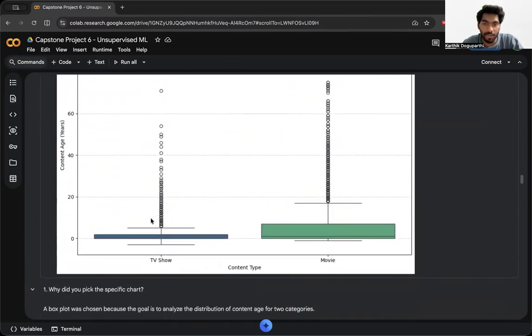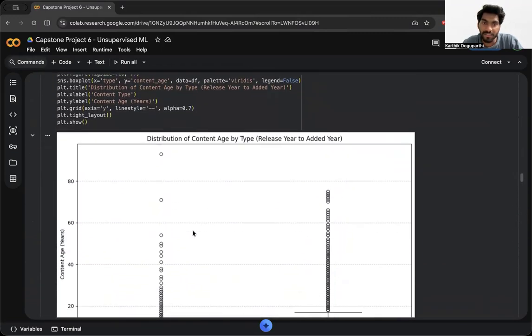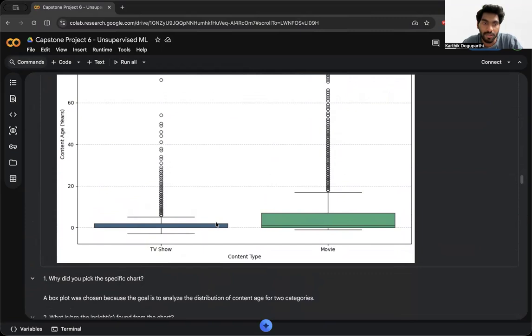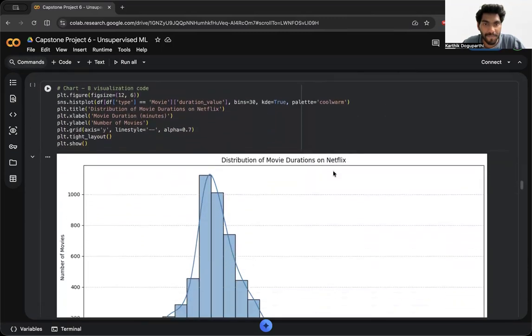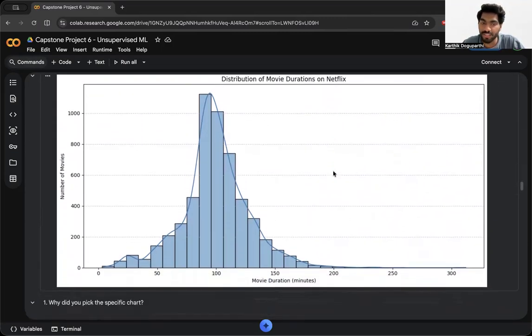And my next chart is for finding the outliers and the distribution of content age of TV shows and movies. As you can see, there are a lot of outliers which were released in older years and added into Netflix in the recent spiked years. And the next chart shows my movie duration on Netflix. Most of the movie durations are between 100 and 110, 120, because as we can see, there are around 1200 movies and 1000 movies in the same range.